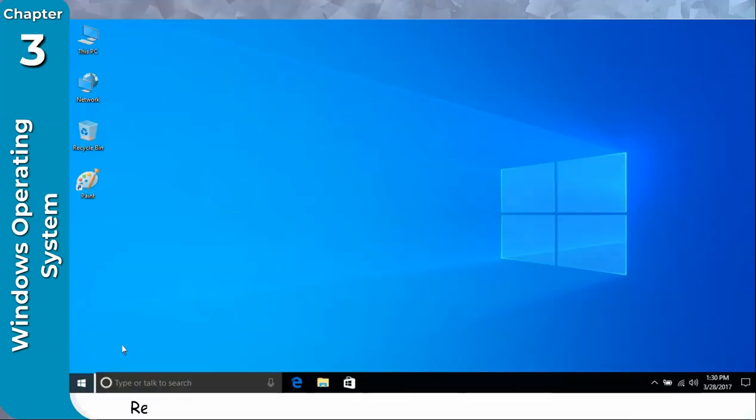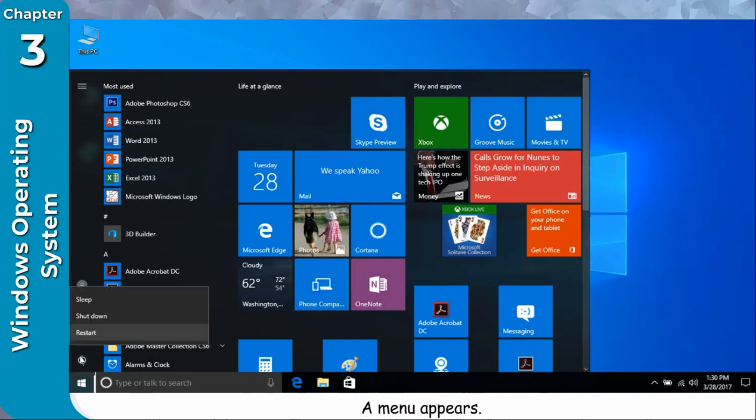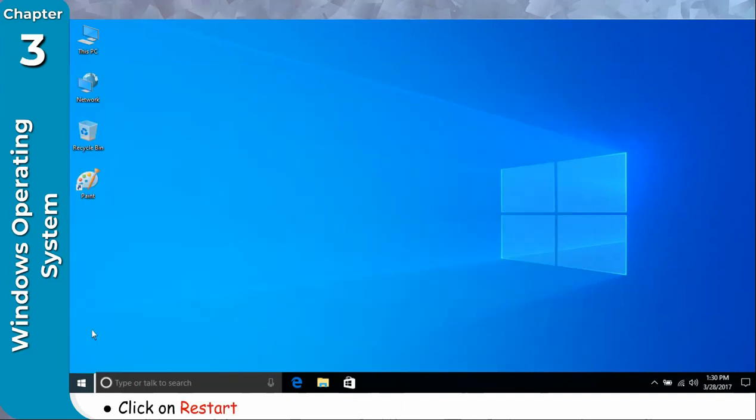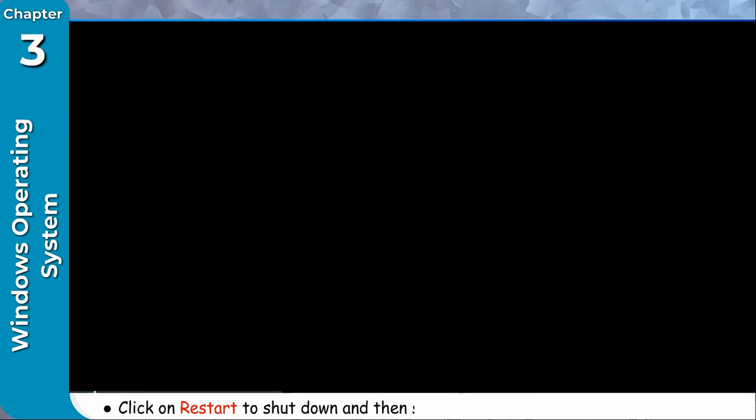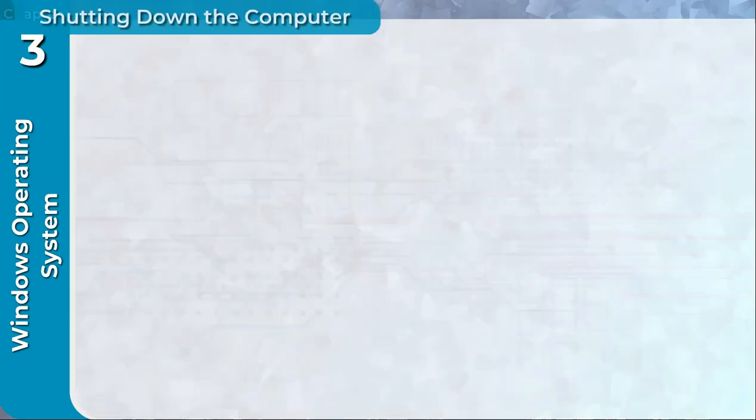Restarting the computer. Restarting the computer means it shuts down and starts up again immediately. If your computer is not operating properly, you can restart your computer to try to fix the problem. Click on Start button. Start menu appears. Click on Power button. A menu appears. Click on Restart to shut down and then start up your computer again immediately.